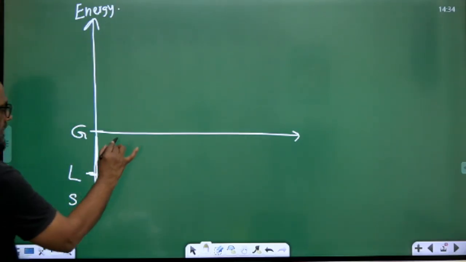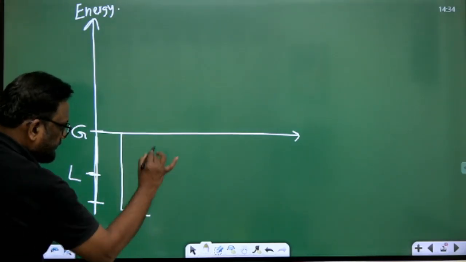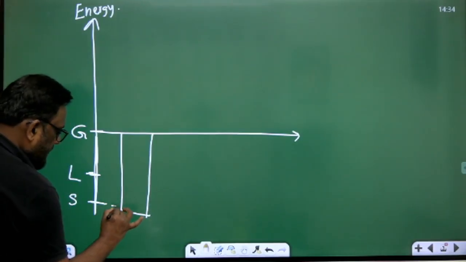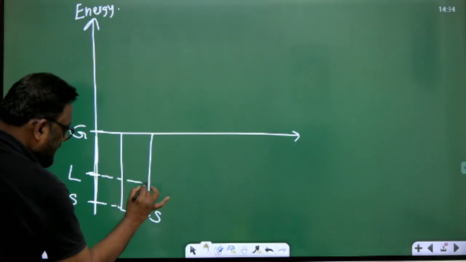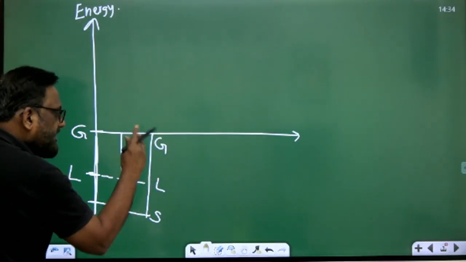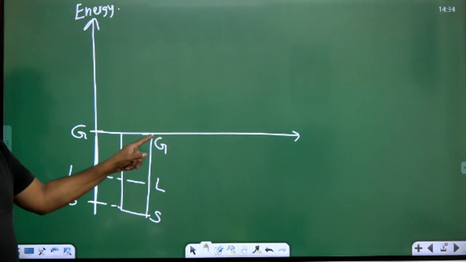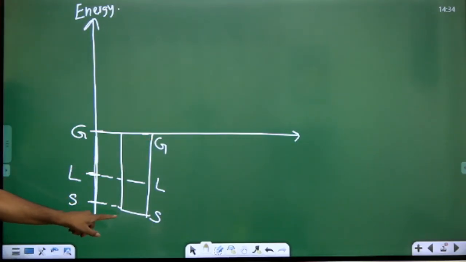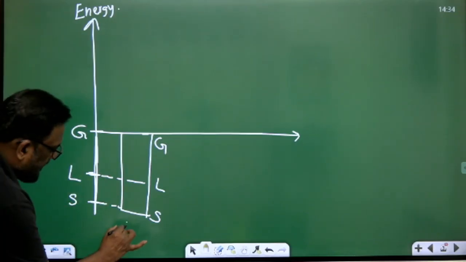For example, I will tell you now, look here. Solid, liquid, this is gas. Gases have zero potential energy. Solids have more negative potential energy. This is showing the potential energy.